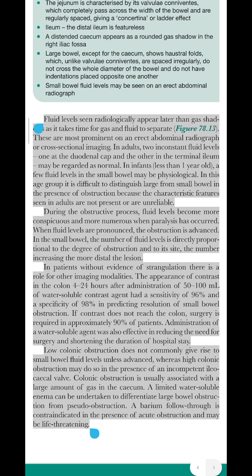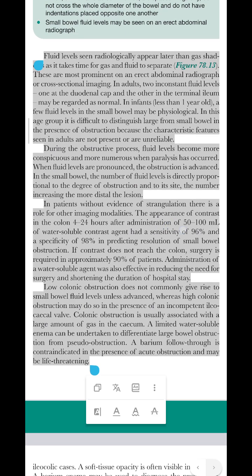stay. Low colonic obstruction does not commonly give rise to small bowel fluid levels unless advanced, whereas high colonic obstruction may do so in the presence of an incompetent ileocecal valve. Colonic obstruction is usually associated with a large amount of gas in the cecum. A limited water-soluble enema can be undertaken to differentiate large bowel obstruction from pseudo-obstruction. A barium follow-through is contraindicated in the presence of acute obstruction and may be life-threatening.